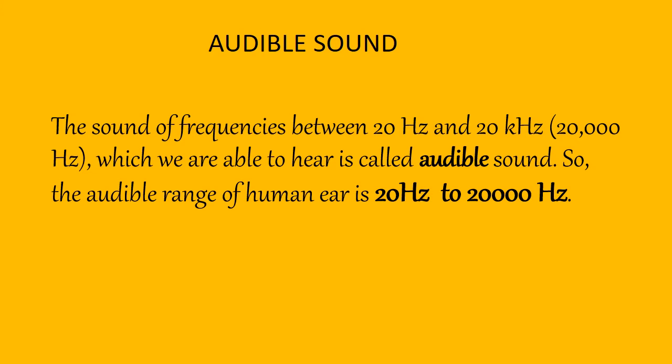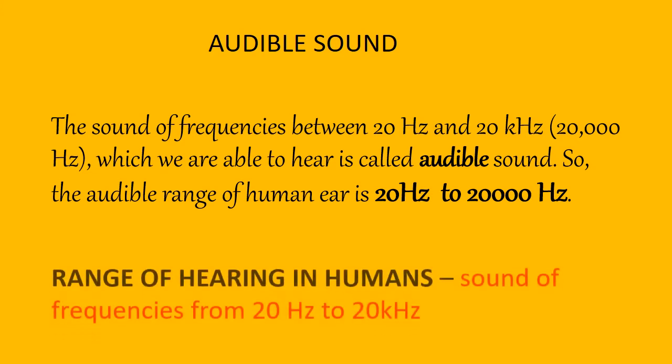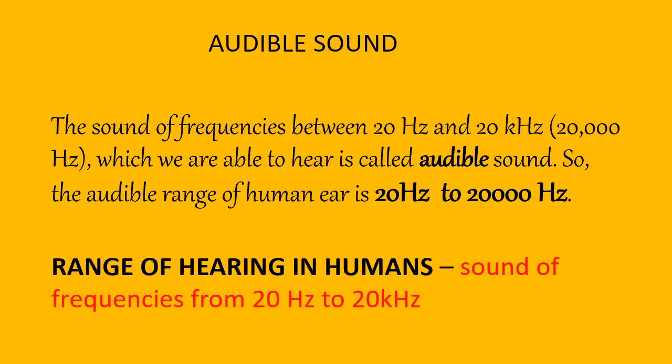So as human beings, we have a frequency range of sounds that we can hear. So the sound which we are able to hear has the frequency range from 20 Hz to 20 kilohertz. And this sound is called the audible sound. So what is audible sound? The sounds of frequencies that lie between 20 Hz and 20 kilohertz, which we are able to hear, are called audible sound. So children, what is the range of hearing in humans? The range of hearing in humans is the frequencies from 20 Hz to 20 kilohertz or 20,000 Hz.